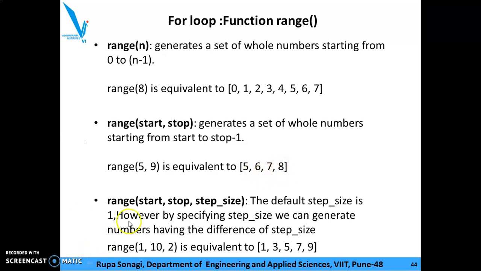And one more option is there: range start, comma stop, comma step size. The default step size is 1. However, by specifying a step size, we can generate numbers having a difference of the step size. For example, range 1, 10, 2 is equivalent to start is 1, end is 9 with a step size of 2. So the list is 1, 3, 5, 7 and 9.